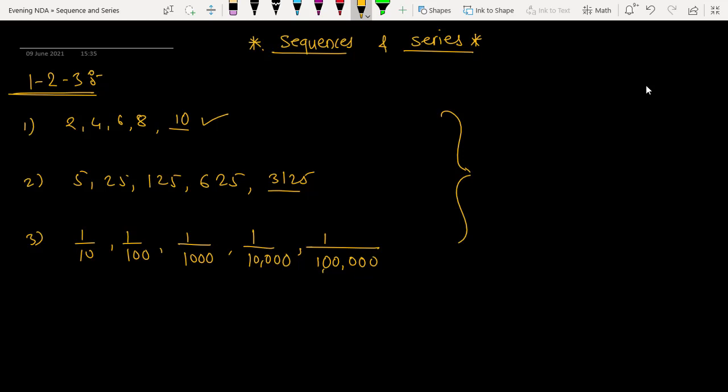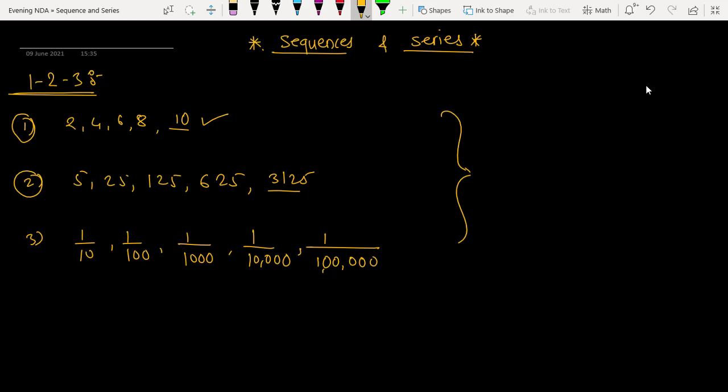These are sequences. Because these are very simple questions, and definitely in exam also we have only simple questions. हम लोग जानबूझ के उसको difficult करते हैं. You know everything. Now see here.